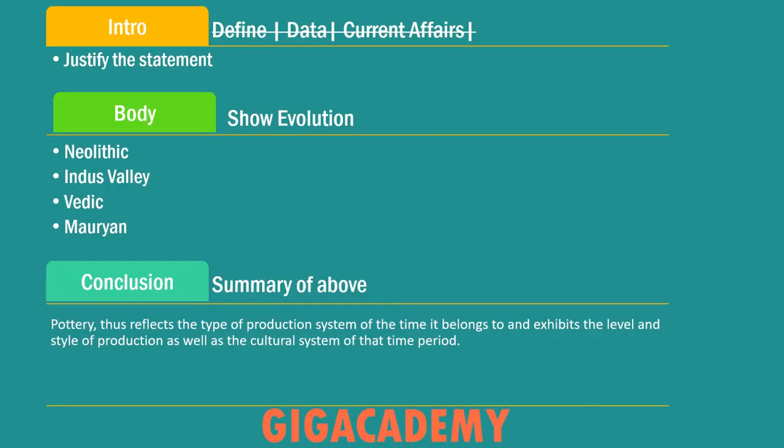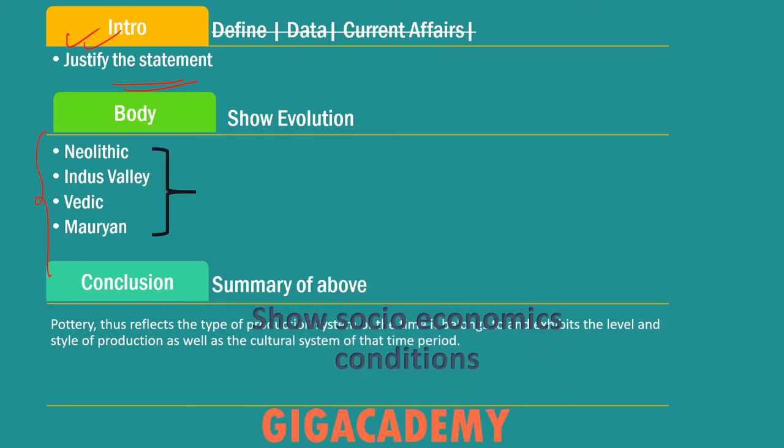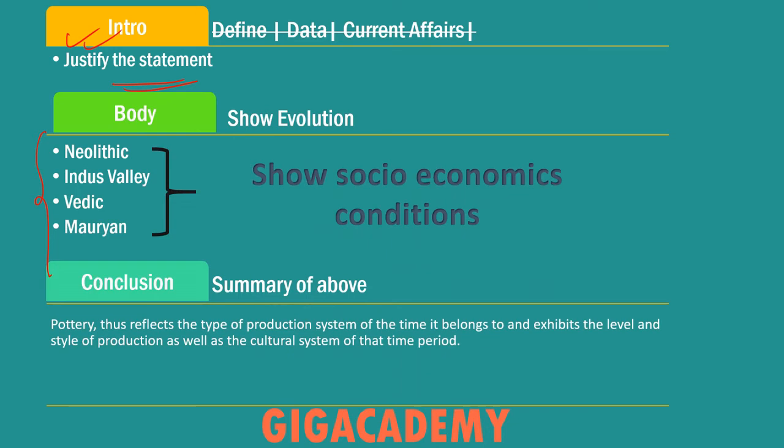So this actually summarizes the question. So what to be written in the intro? You need to justify the statement. Then in the body, show the evolution of Indian pottery and the socio-economic and cultural changes that were happening during that period. And in the conclusion, we can summarize the discussion. So we can write like, pottery thus reflects the type of production system of the time it belongs to, and exhibits the level and style of production as well as the cultural system of that period. So any general introduction is okay with this kind of question.